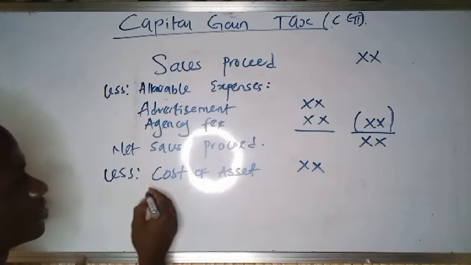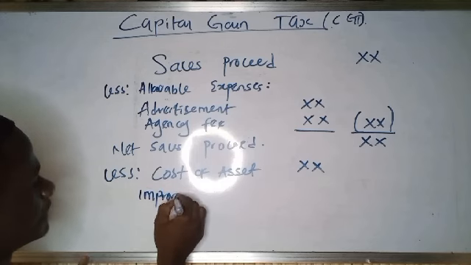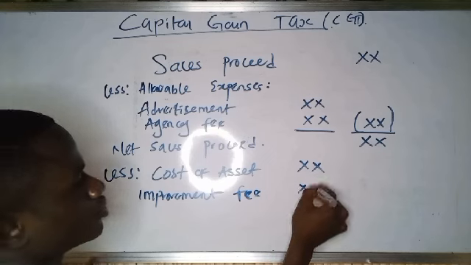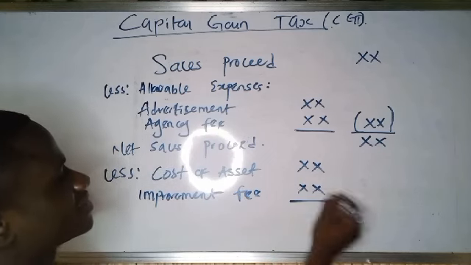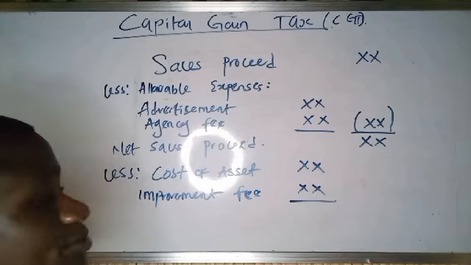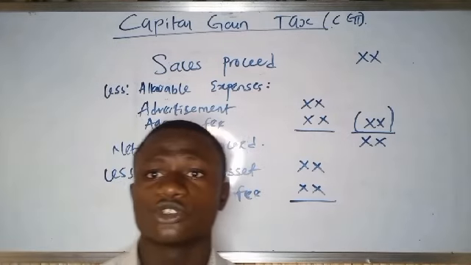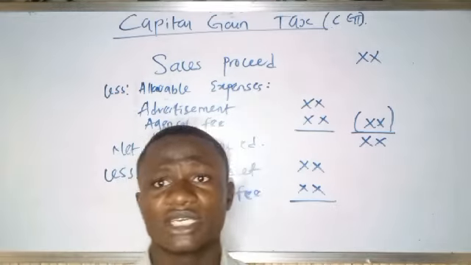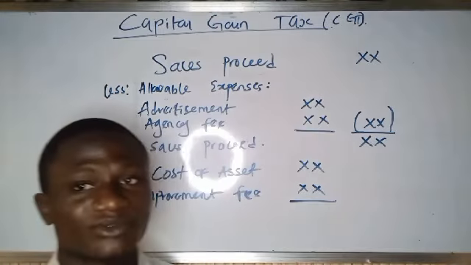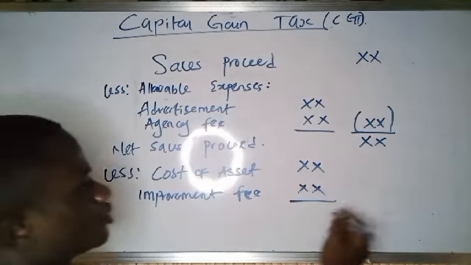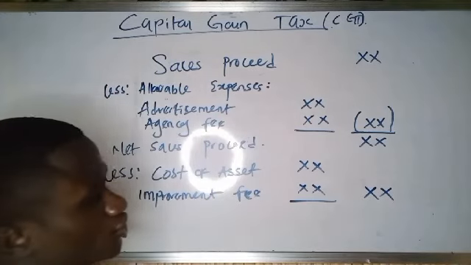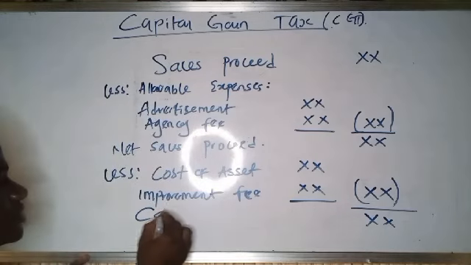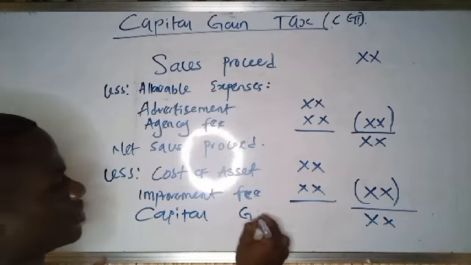let's call it improvement fee. Improvement fee, the money you spent to be able to improve that asset is what we call, I will tag them as improvement fee. Yes, you bought a computer, but at some point you need to get some software to install on the computer so that it can work faster. All these are improvement fees. So then you sum it up, the total will be brought here, then you subtract it from your net sales proceeds. So what you are going to get is your capital gain.